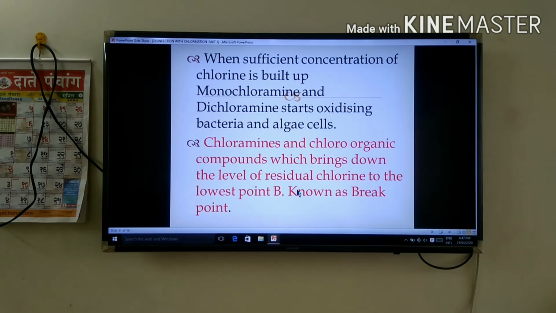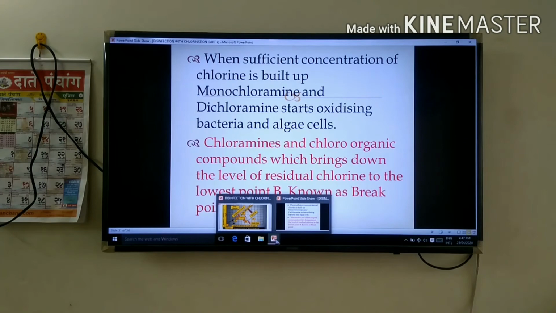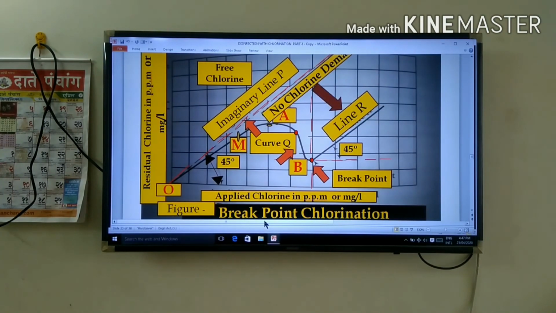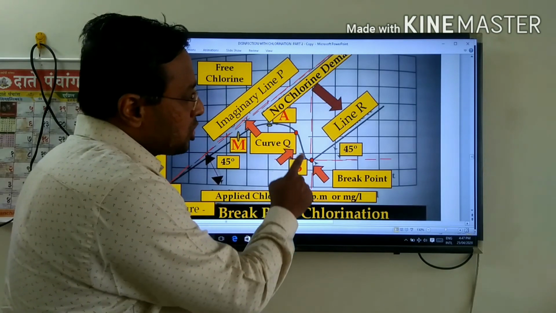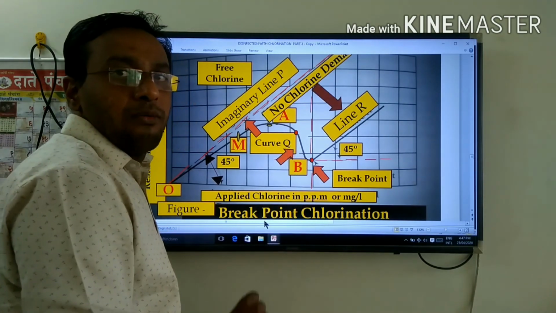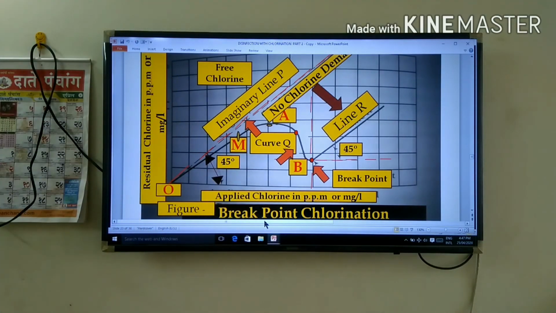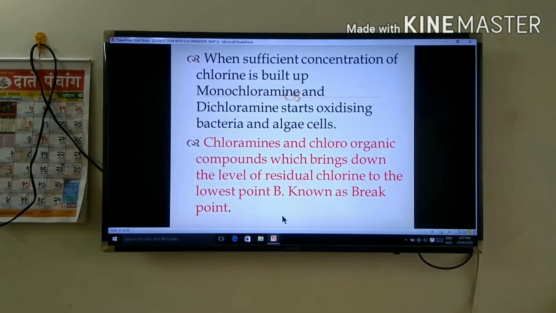Chloramines and chloroorganic compounds bring down the level of residual chlorine to the lowest point B, known as the break point. In the figure, these chloramines help it go down to point B for the bacteria and organisms, and bring down the level of residual chlorine to the lowest point B. That is called the break point.